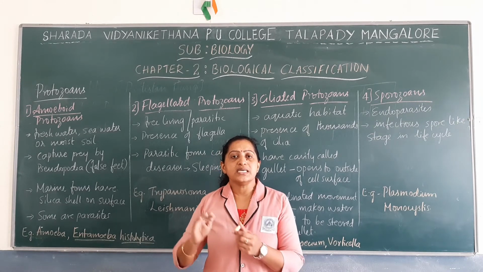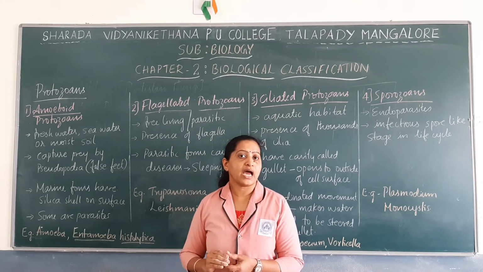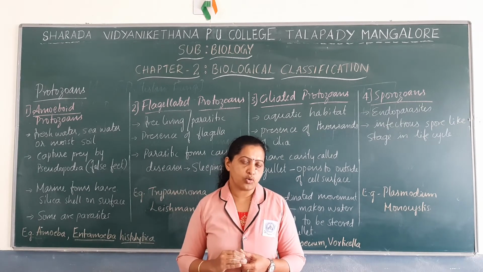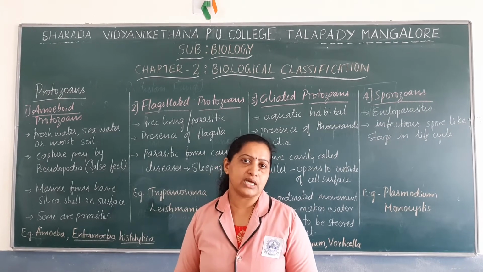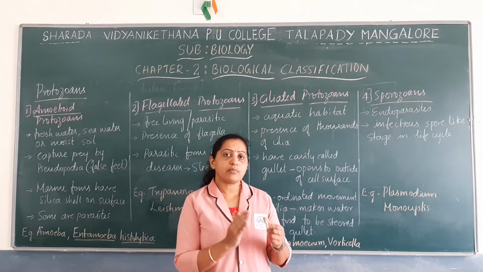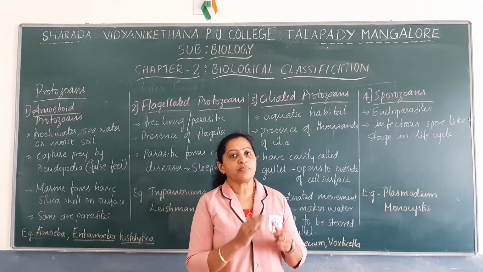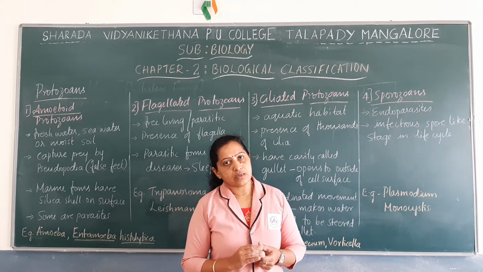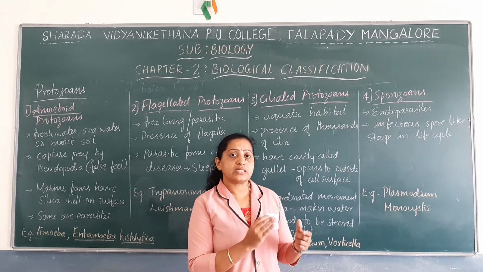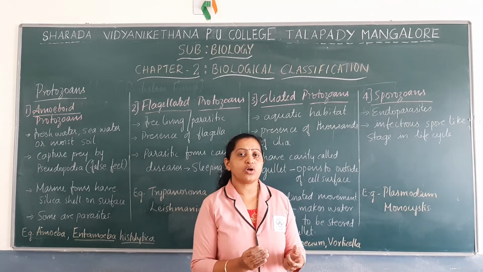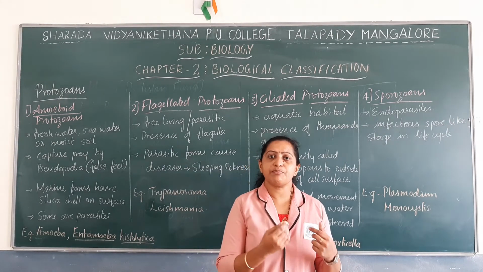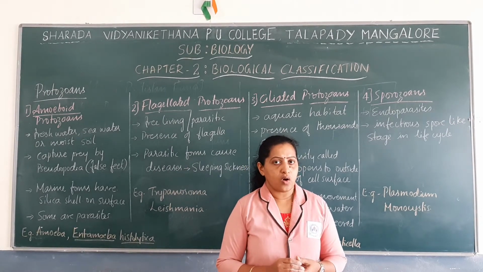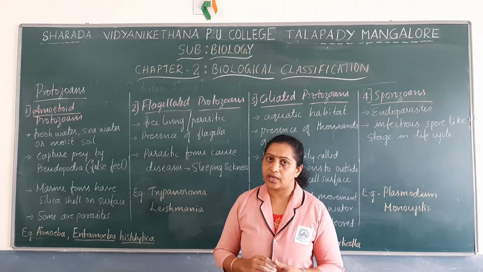Some groups have pseudopodia, some have cilia, and some have flagella as locomotory organs, and there are certain groups that do not have any of these locomotory organs. They live as parasites on or within other organisms.